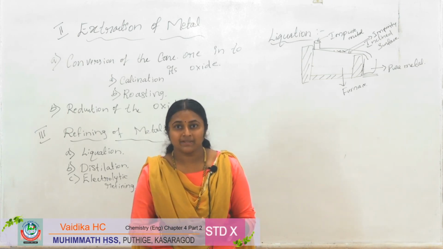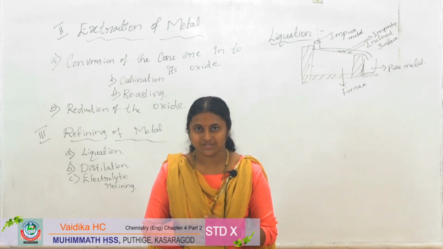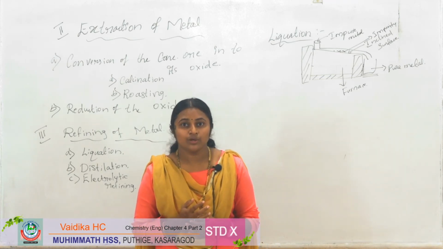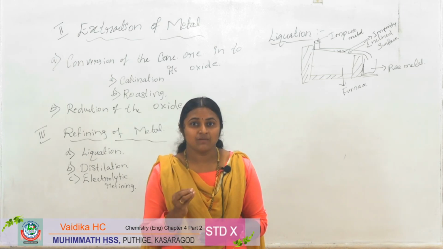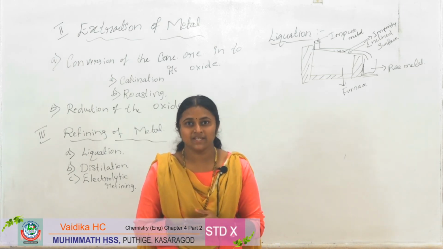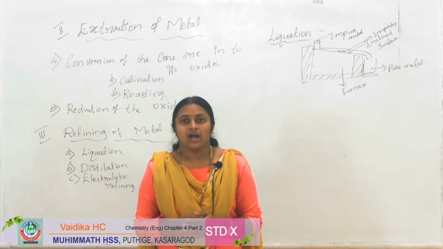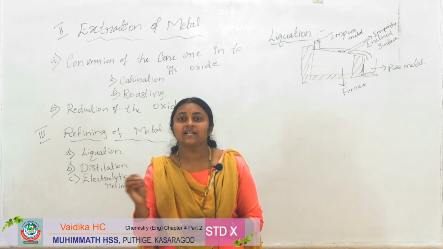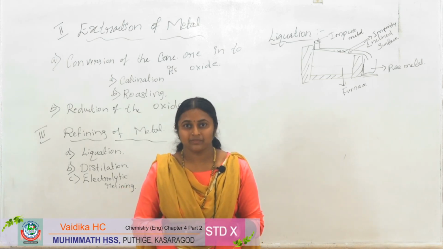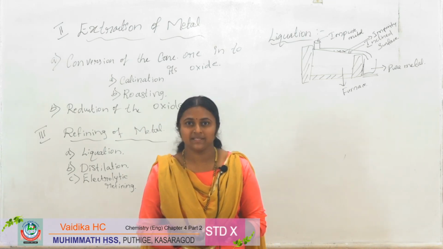What happens? The ore may contain sulfide of the metal, and then the roasting method is used, and this sulfide will convert into oxide by reacting with the oxygen present in the air.